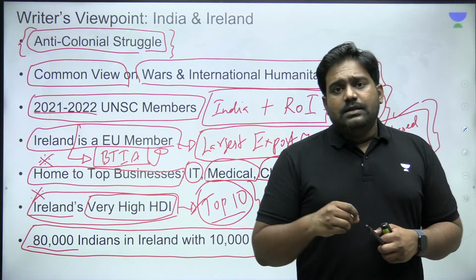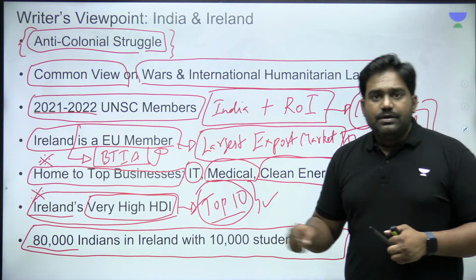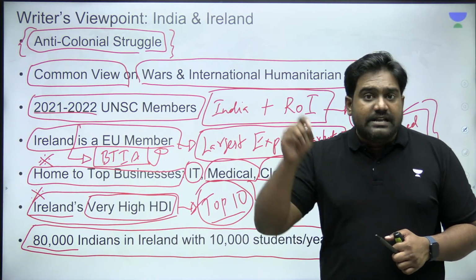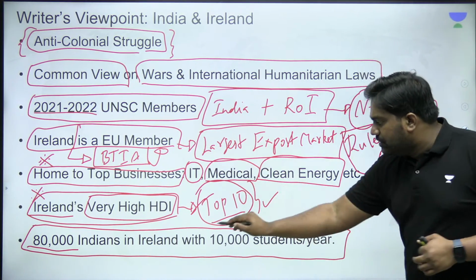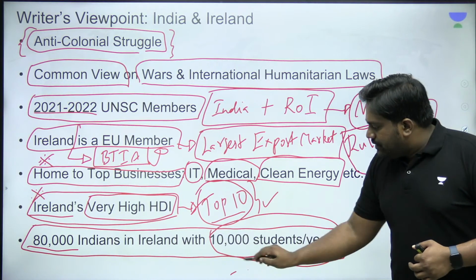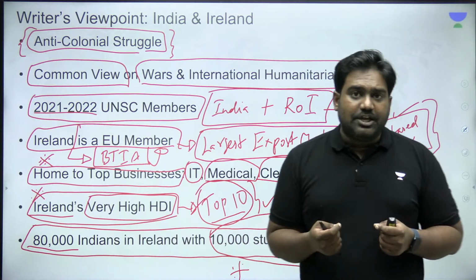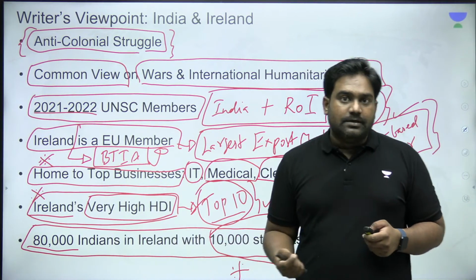According to recent data, there are at least more than 80,000 Indians residing in the Republic of Ireland alone. Every year, almost 10,000 Indian students are studying in Irish universities. So this forms a very strong cultural connection, a people-to-people connection that binds the two countries together, right?